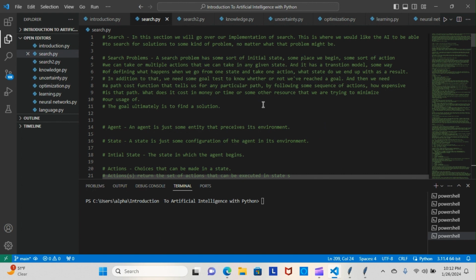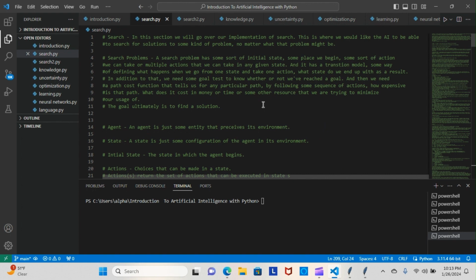With that being said, I'm still going to do a little nightly reading for you. So let's get that started now. As you can see, you already know what the search was about, but I'll read it for you again anyway. In this section, we will go over our implementation of search. This is where we would like the AI to be able to search for solutions to some kind of problem, no matter what that problem might be.